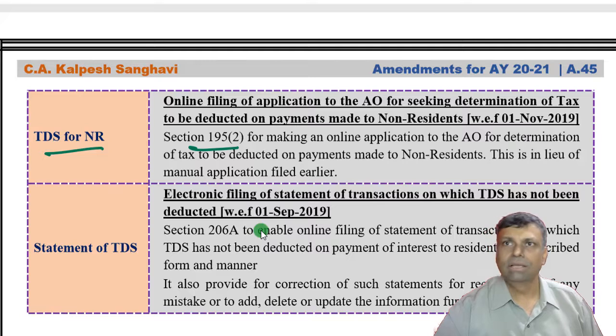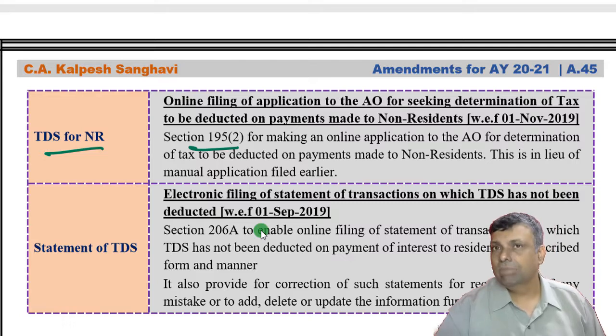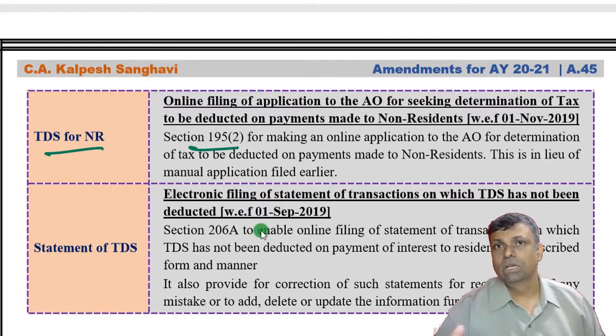It's a very routine thing. But in that particular section, friends, at section 195, the person could also make an application to the officer to determine the exact amount of the TDS. So in other words, there was one mechanism to determine how much tax should be deducted. That means a lower deduction, or maybe no deduction in certain situations. But in a special situation, you can make an application to the officer.